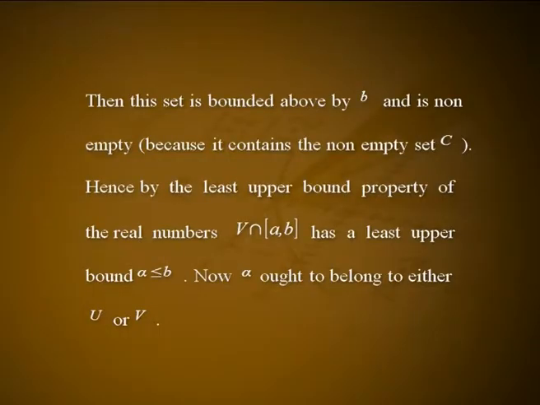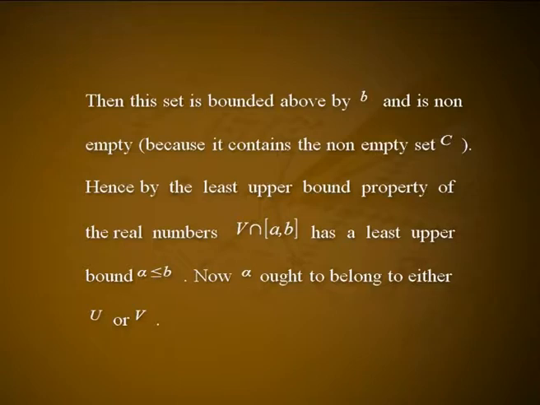Then this set is bounded above by b and is non-empty because it contains the non-empty set C. Hence, by the least upper bound property of the real numbers, V intersection [a, b] has a least upper bound alpha which is less than or equal to b.